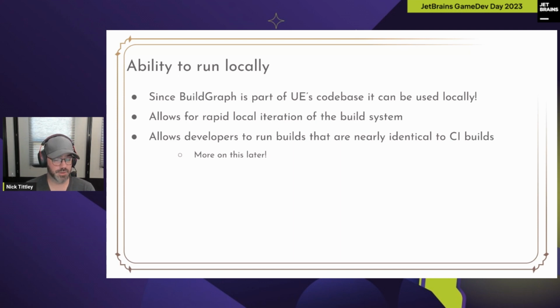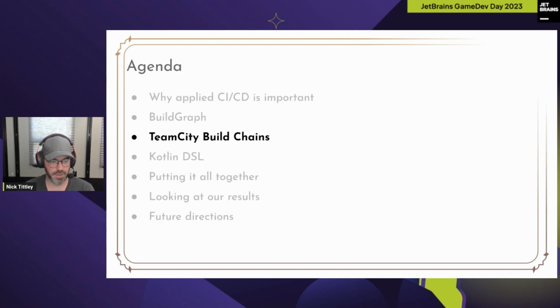So you use it to iterate your build system, and you also use it to debug build failures, right? Often in many companies or projects I've been on, you would encounter a build farm failure. The developer says it works on his machine, and you end up down the rabbit hole of chasing what the differences are between that build environment and the other build environment. BuildGraph reduces that a lot. I mean, there are always going to be differences, but there are a lot fewer with this paradigm. So it's pretty useful. Okay, BuildGraph, done.